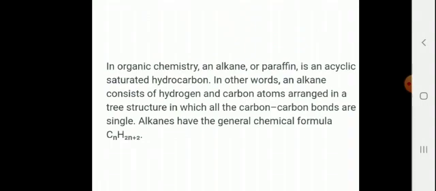Hydrocarbons are divided into two categories, saturated hydrocarbons and unsaturated hydrocarbons. In saturated hydrocarbons, carbon and hydrogen atoms form single bonds and they have general chemical formula CnH2n+2 and they are called alkane or paraffin.